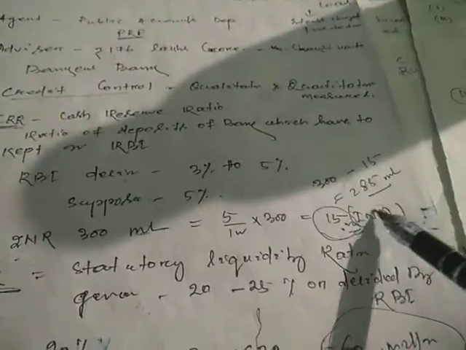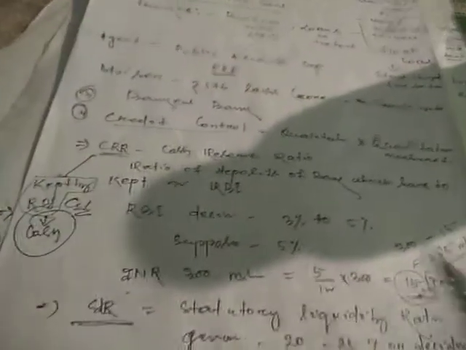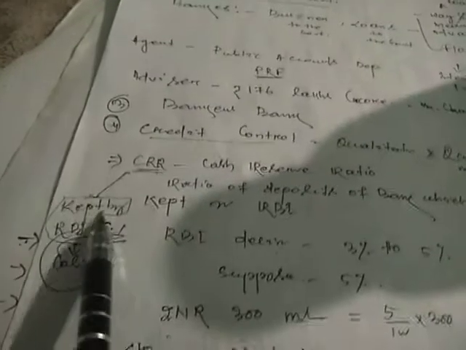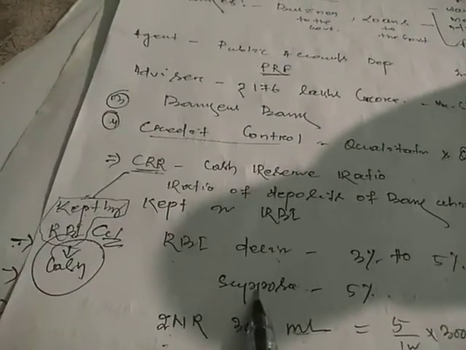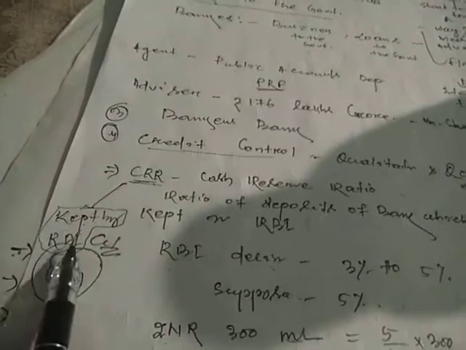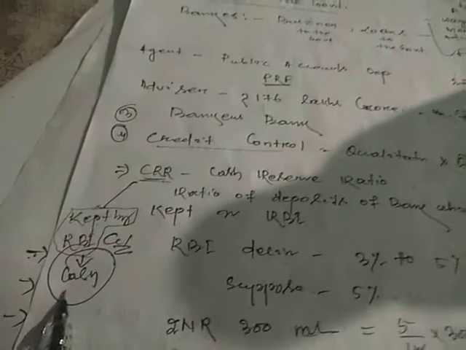But in case of CRR, the money you have to consider is 15 million rupees in Indian currency. Where will that money be kept? By the RBI. The specific bank has to give the 15 million to the RBI, and that is in cash only.